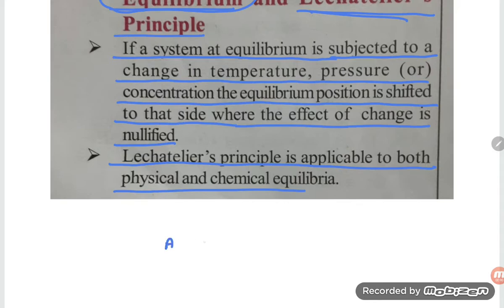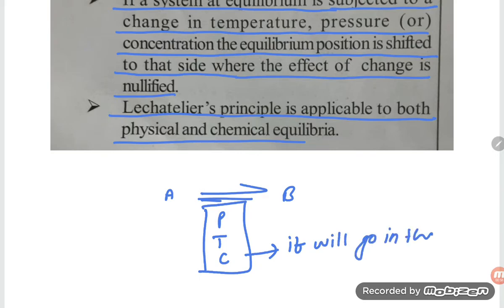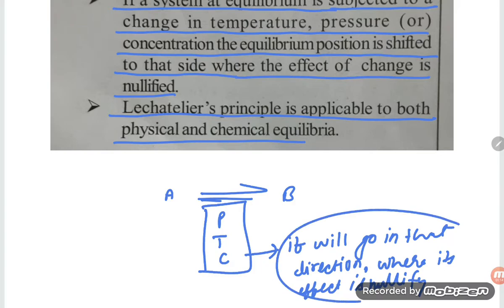They are saying if A and B are at equilibrium, and we are changing the pressure, temperature and concentration, it will go in that direction where its effect is nullified. Its effect is nullified means its effect is minimized. So that is what the relation is.